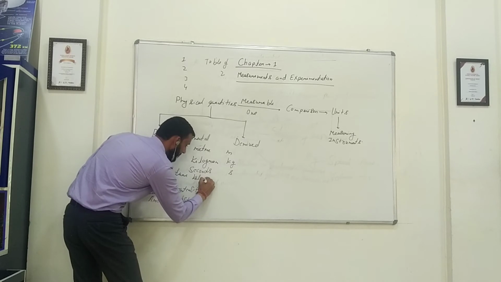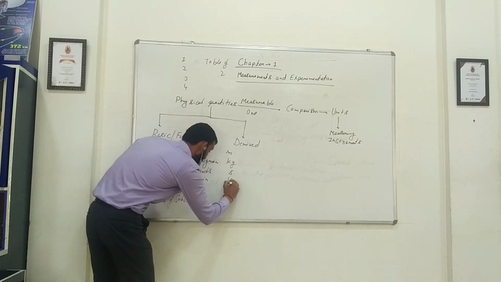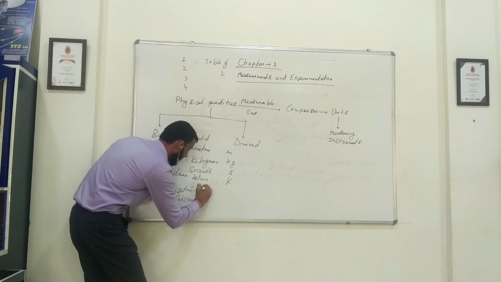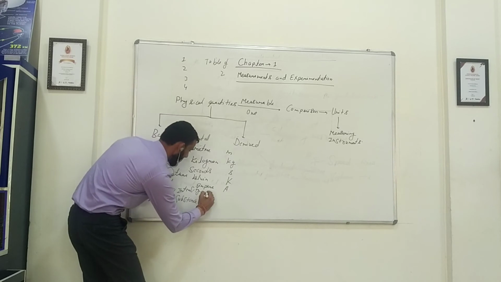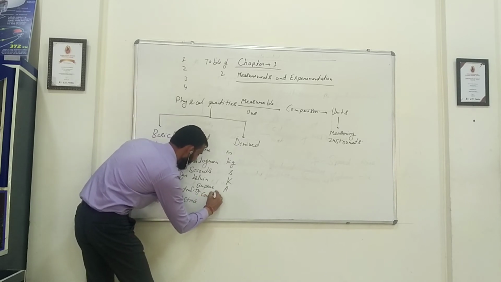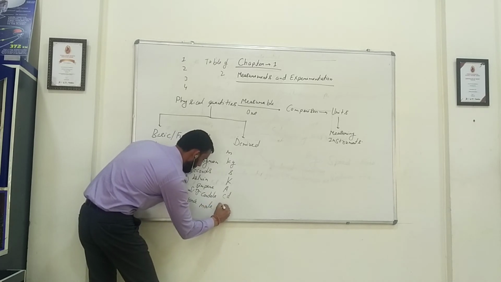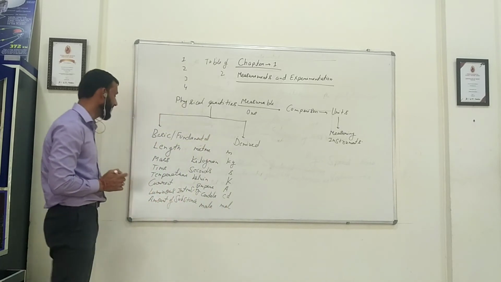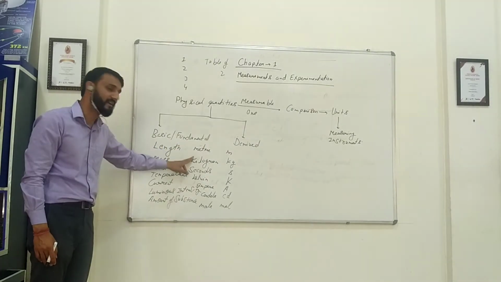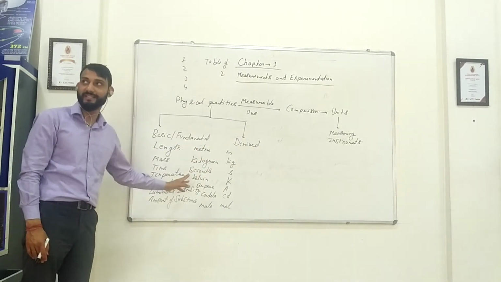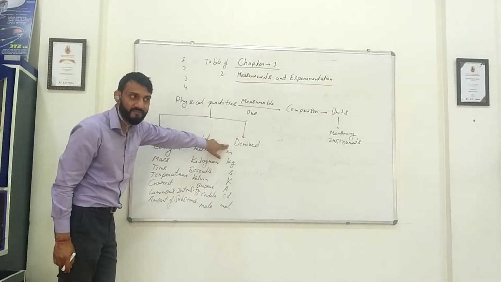Temperature, Kelvin. Mind you, this is small k, and when I write the symbol, it is capital K. Current is ampere, small a, and the symbol is capital A. Luminous intensity is candela, cd, and amount of substance is mole, mol. So these are the 7 basic fundamental physical quantities, and these are the basic fundamental units of these basic fundamental physical quantities.